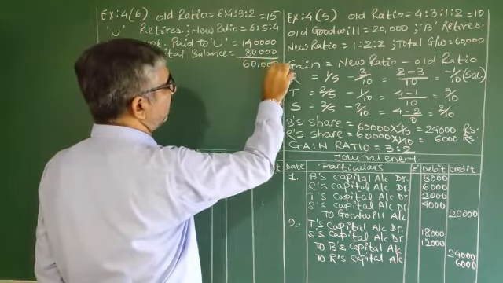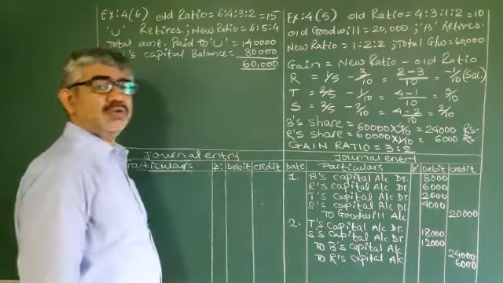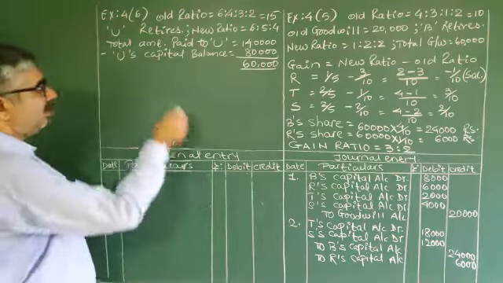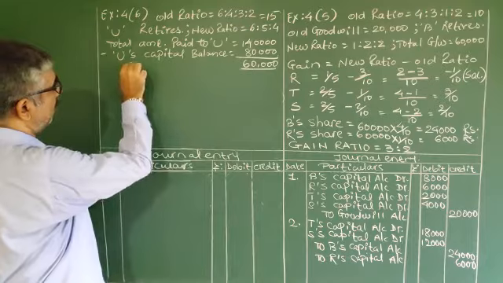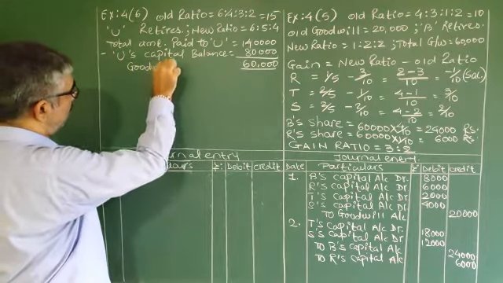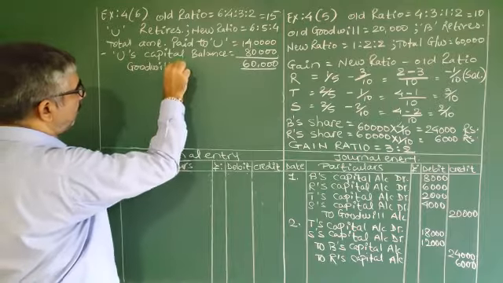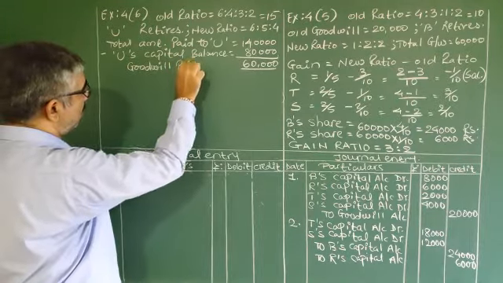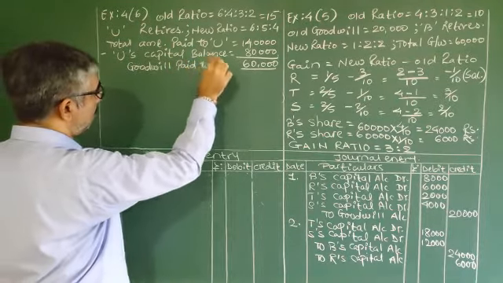The excess amount paid to retiring partner is goodwill. Goodwill paid to you.